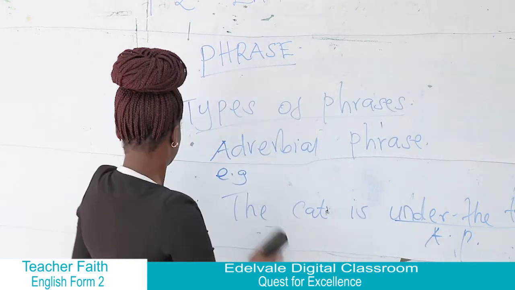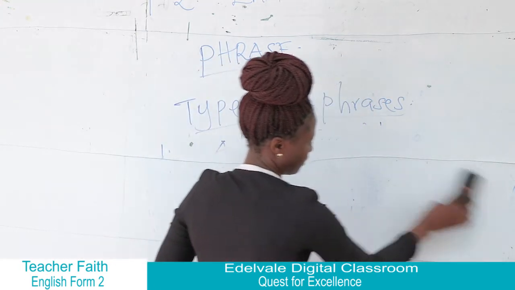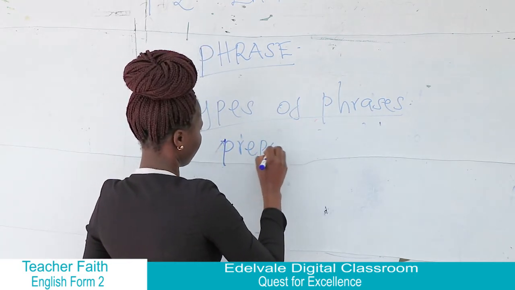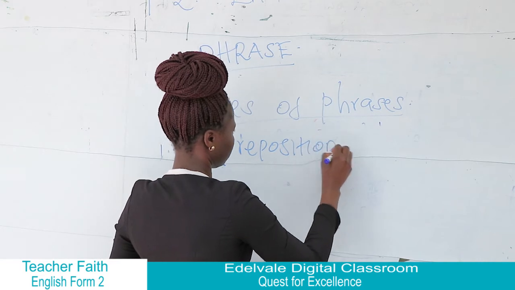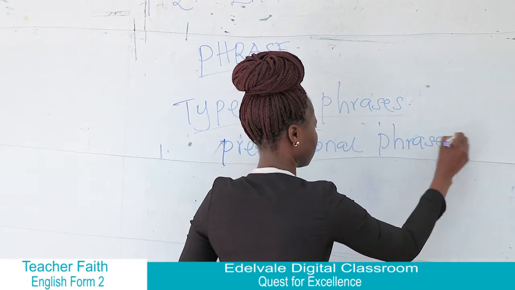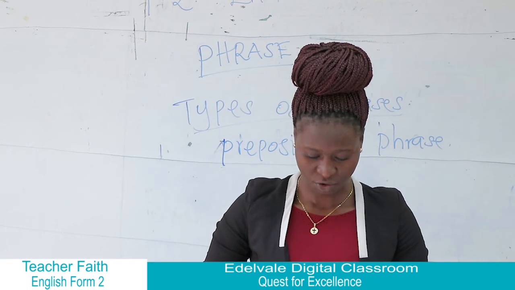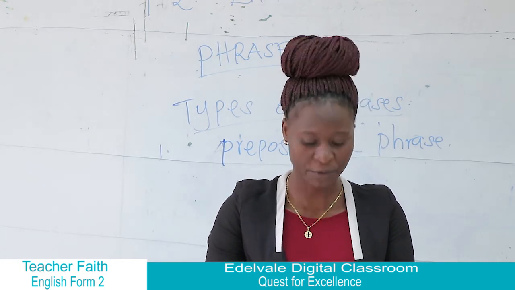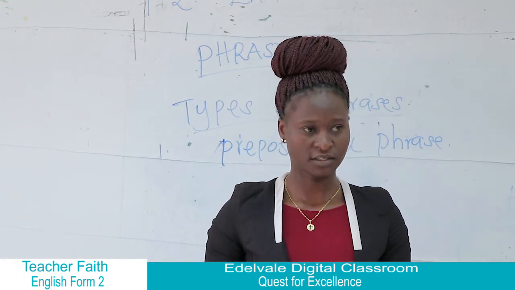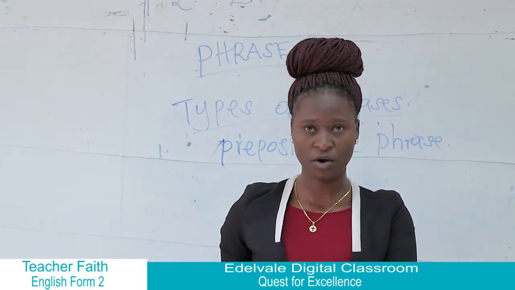And then lastly we look at the prepositional phrase. Now, under the prepositional phrase, we say this is a group of words introduced by a preposition and followed by a noun phrase in a sentence. So it is a group of words introduced by a preposition and followed by a noun phrase in a sentence.